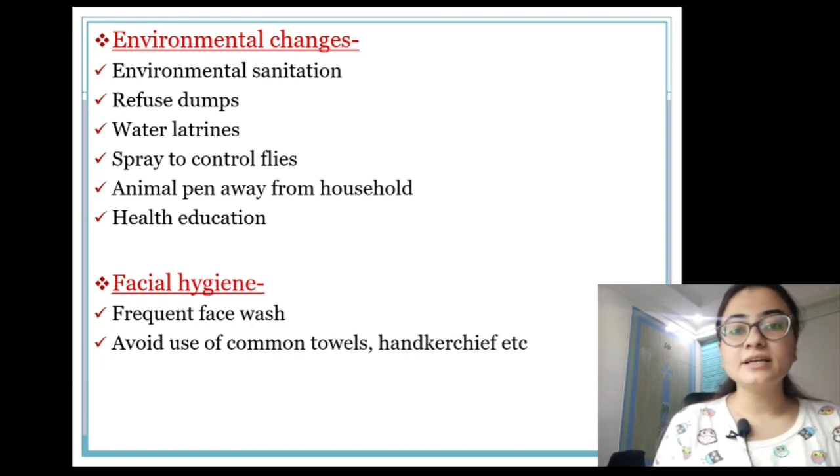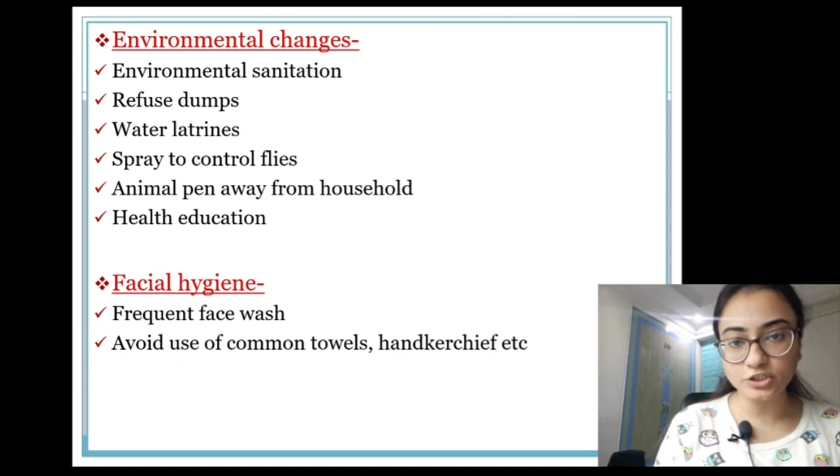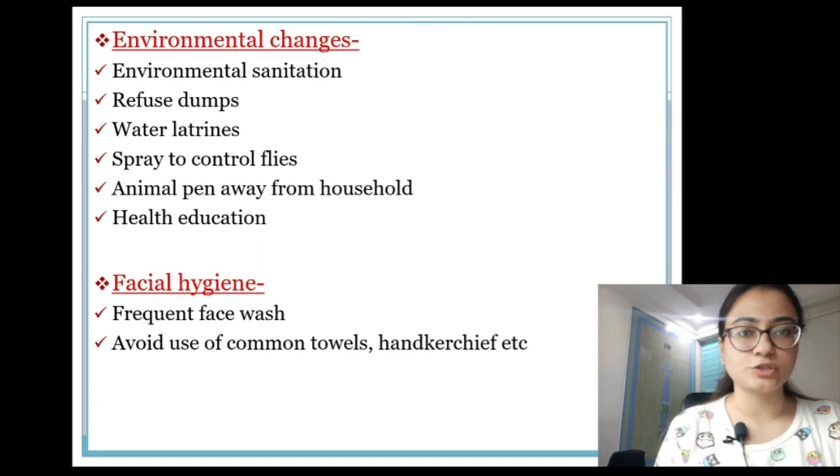Then the second is facial hygiene. In facial hygiene we have to wash our face frequently. Why? Because the infected person is going to have conjunctival secretions, which are actually the mode of infection. So you have to keep washing your face so that you keep removing the infection.